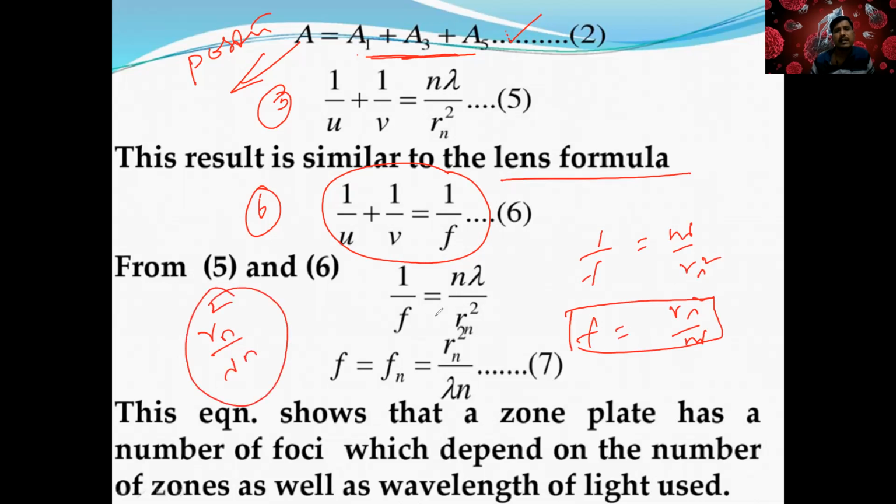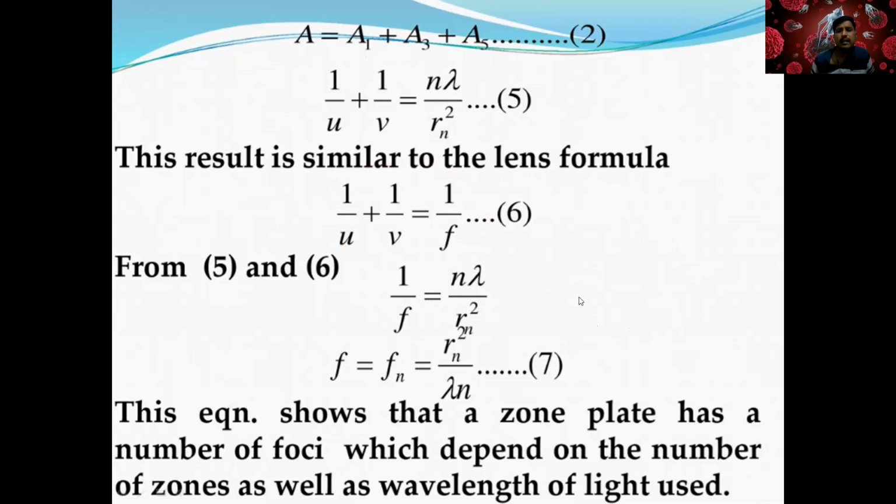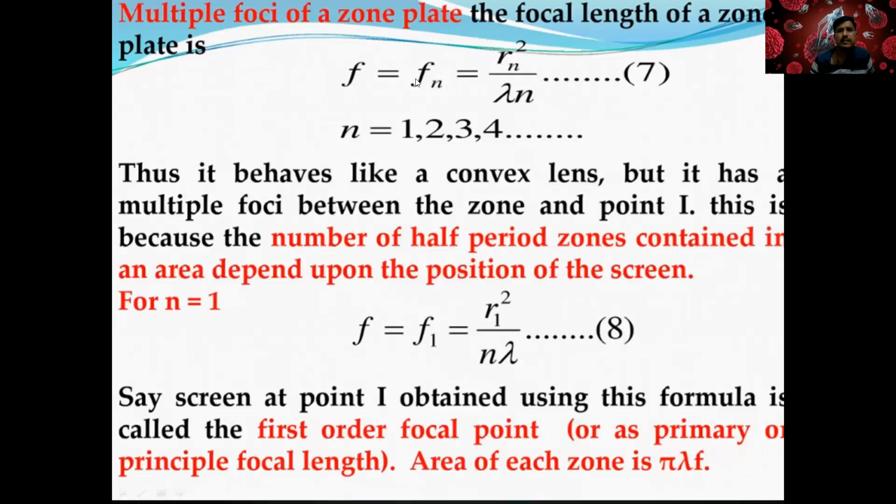Whatever we have done, the zone plate is acting like a lens. So you got this equation, multiple foci of the zone plate. The focal length of the zone plate you can write like this. So it behaves like a convex lens, but it has multiple foci between the zone and point I.